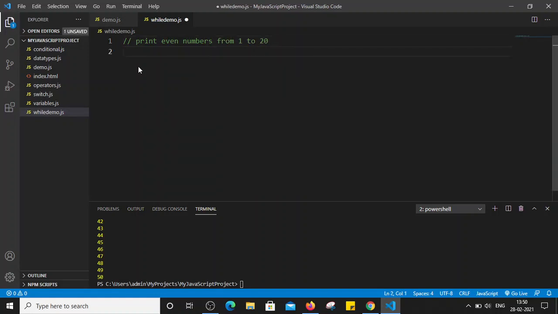So what will be the initialized value here? The first even number, that is 2, right? So I have to define let i = 2, that is the initialization.